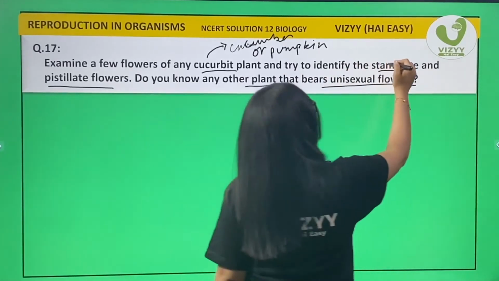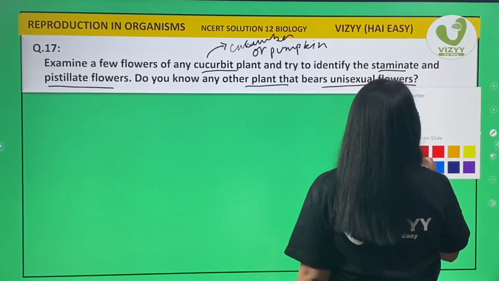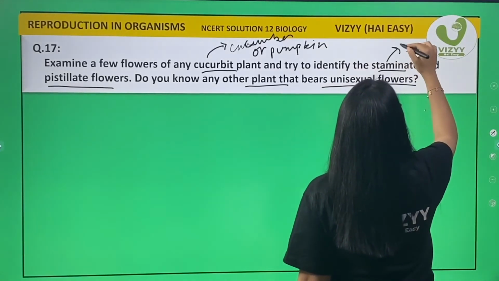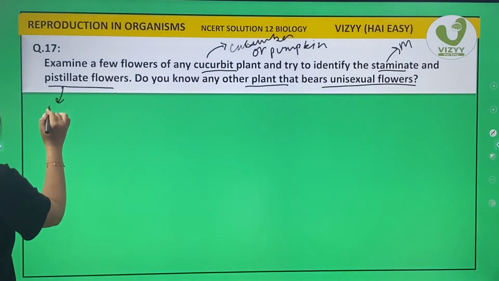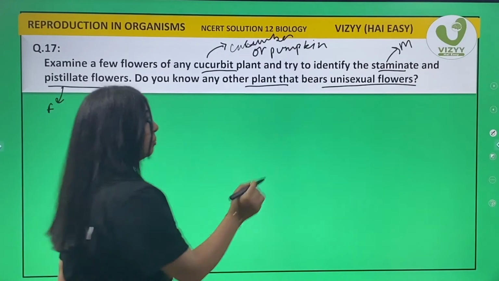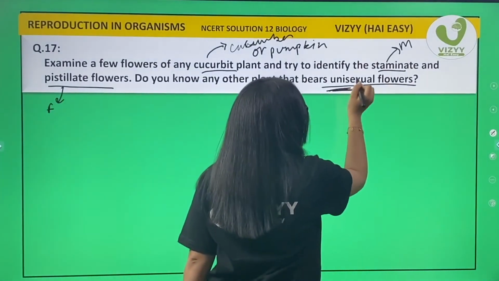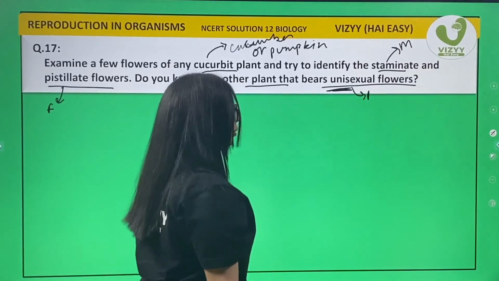Staminate means male flowers and pistillate means female flowers. Now, do you know any other plant that bears unisexual, meaning having only one type of flower?